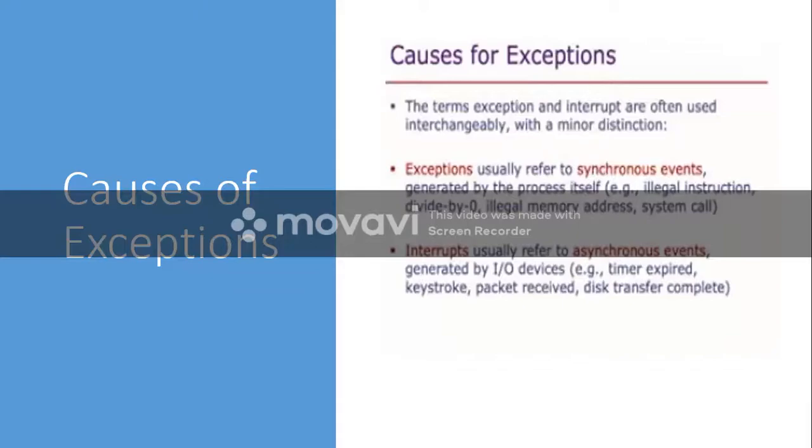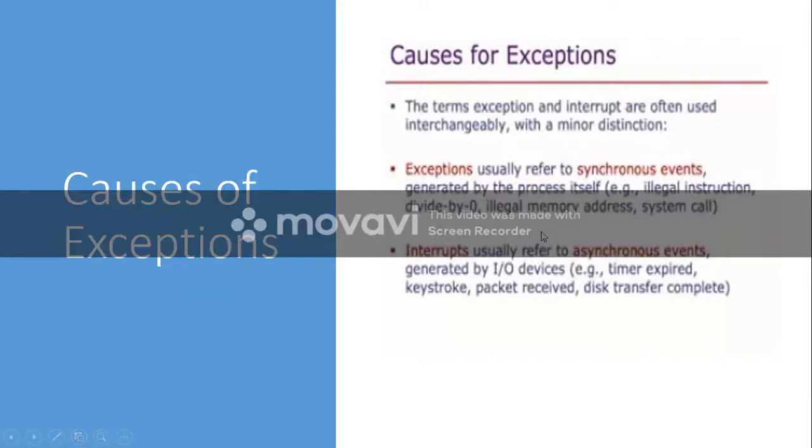Or a divide by zero: you are dividing some x by y, and at runtime y becomes 0, so you cannot divide a number by 0, and that will lead to an exception. Or an illegal memory address: you are trying to access a memory location which does not exist at all. In all these cases, we call it an exception, not an interrupt. These are not created by any external activity but by the current running process itself, so they are called synchronous events.